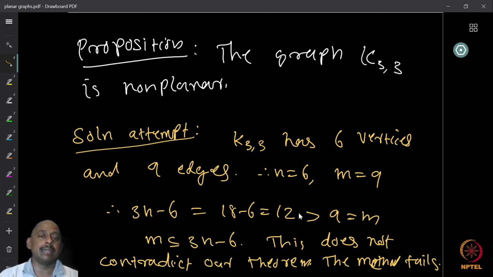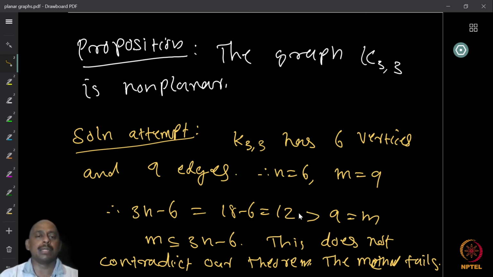So the identity does not tell us whether the graph is planar or not, because the result that a planar graph can have at most 3n minus 6 edges is a one-directional result. It does not tell us that if the number of edges is less, the graph is planar. It only tells us that if the number of edges is more, then the graph is definitely not planar. So using this idea immediately is not helping. Directly we cannot use this bound to show whether the graph K33 is planar or not.